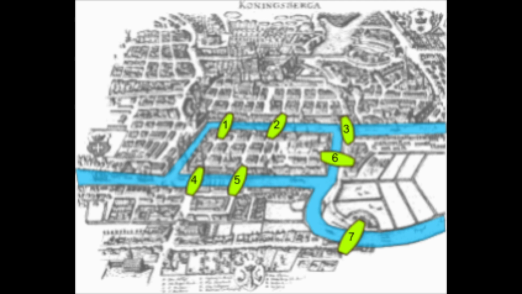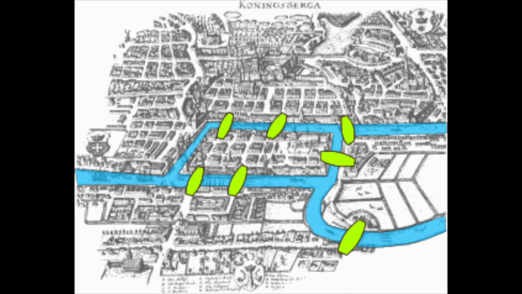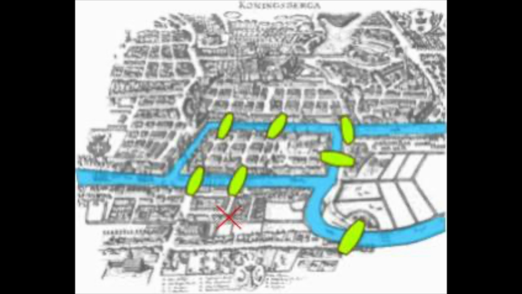These bridges became the subject of tourists' attention, who would try to devise a path to go across all of the bridges only once. Why don't we try to find one of these paths ourselves? Let's say we start here on the lower shore and take this bridge to the central island with 5 bridges. Next, we can cross the bridge over to the other island and then take the bridge to the bank opposite the one we started on.